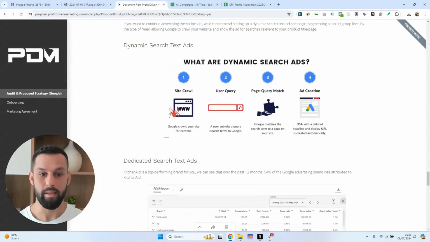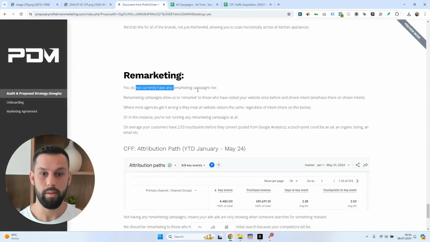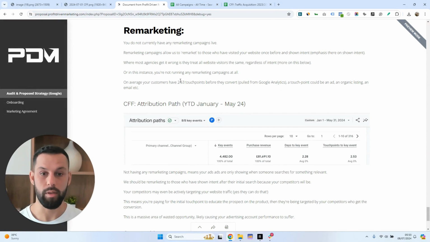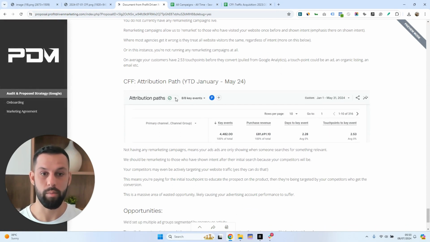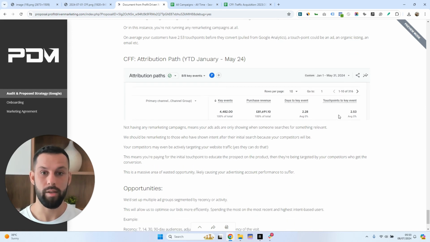Another thing we noticed was that they had absolutely zero remarketing set up. They didn't have any remarketing campaigns set live whatsoever. So what we did was we showed the client inside of their attribution path report that on average, their customers have 2.53 touch points to a key event. And in this instance, the key event that we'd set it to was, of course, a conversion action, which would be a product sale. We showed them this and brought it to their attention and showed them that you're not actually remarketing at all. That, fine if your touch point was 1, but it's not, it's 2.53. So they're not currently remarketing to anyone. Again, massive area of wasted opportunity, likely causing the advertising account and performance to suffer.